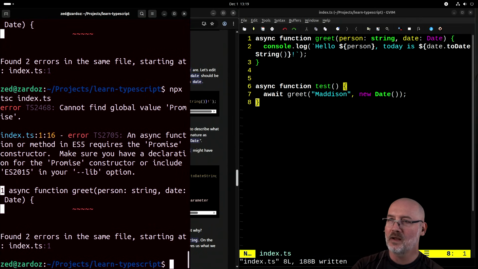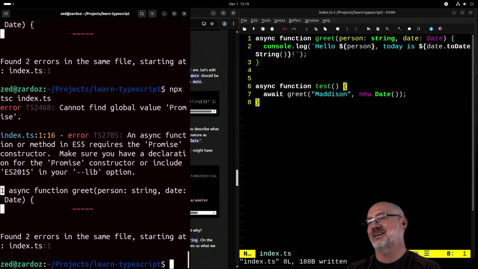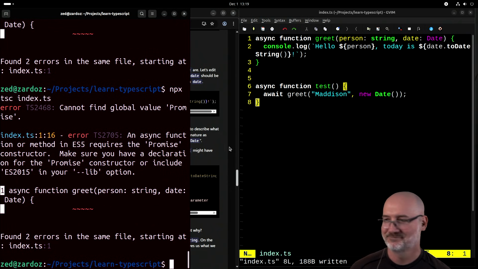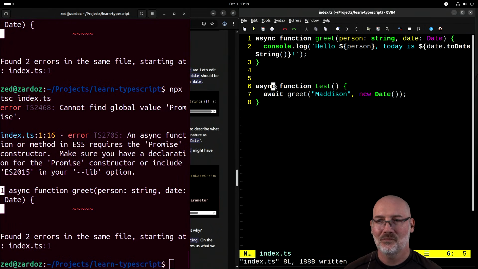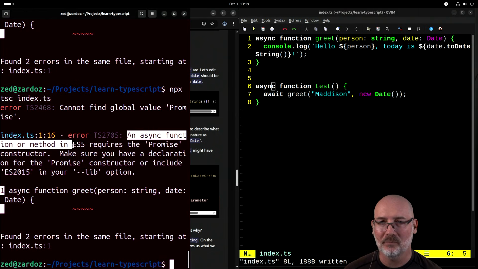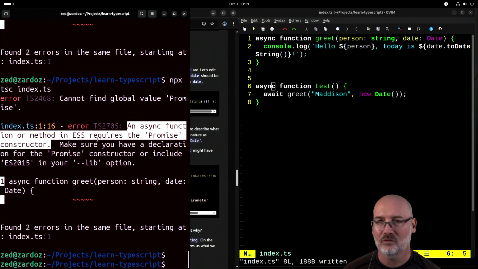I can't define an async function without some janky promise constructor stuff. Can I find global value promise? That error message would send people down a massive rabbit hole. I gotta figure out what this is.